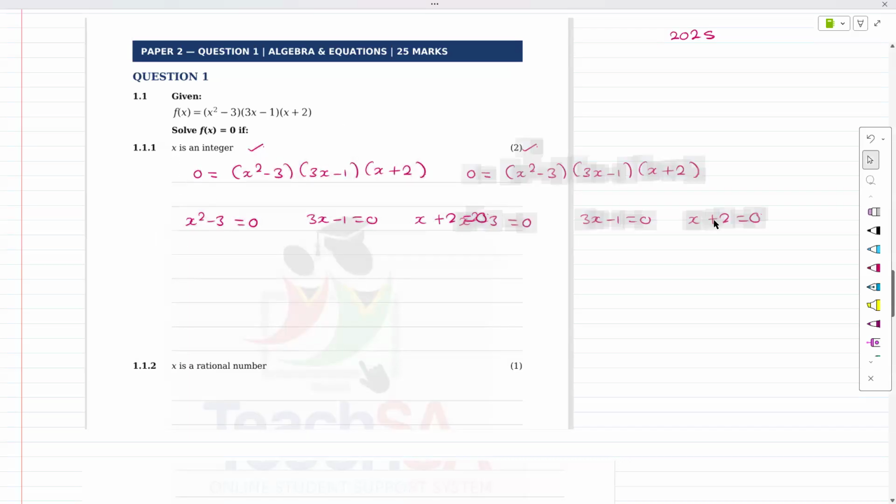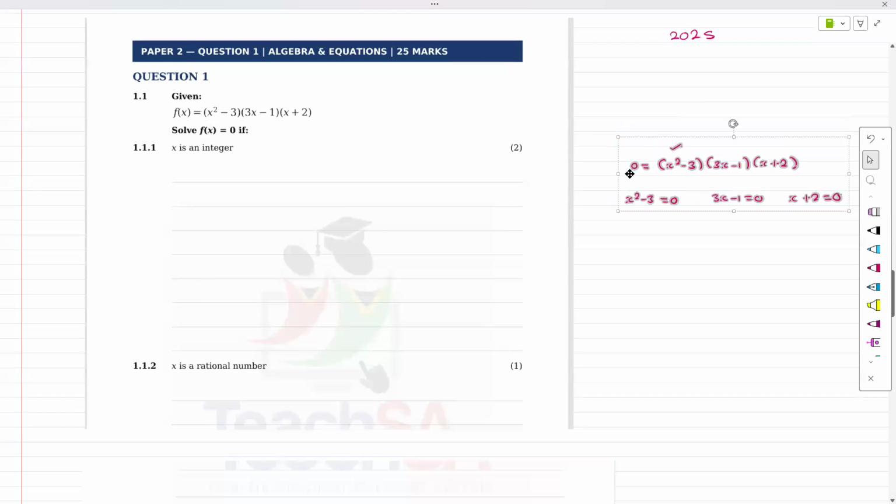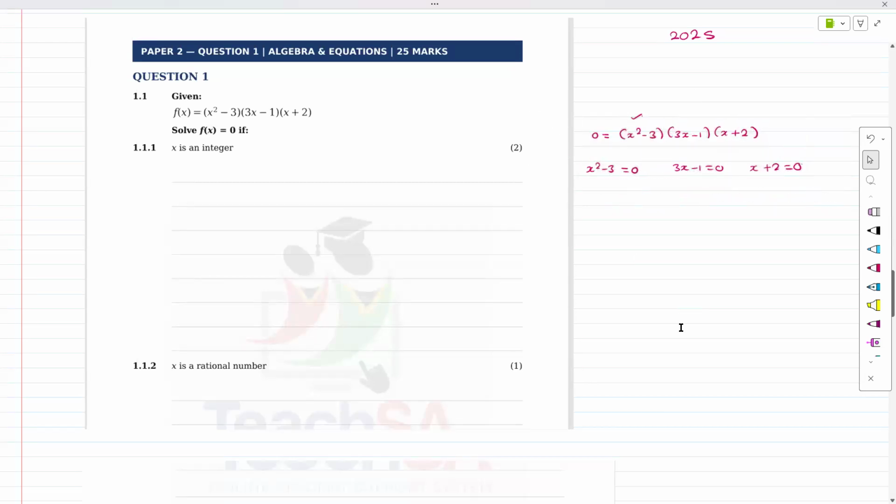Actually, I want to write this on the side just because it's working out that I'm going to use for all, right? This, if I make it, it's x equals minus 2. This one would be 3x equals positive 1. x equals 1 over 3. This is x squared equals 3, and then x equals root 3.